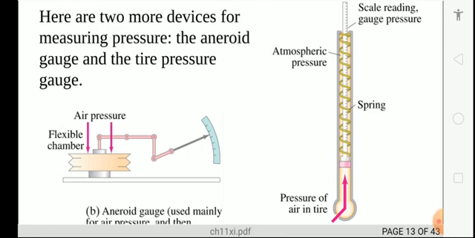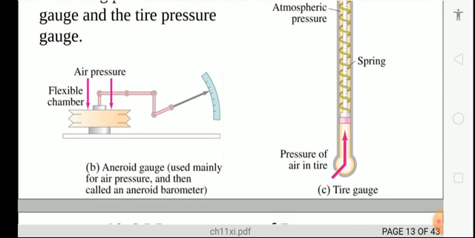Air pressure is created, and because of that it shows a deflection on the needle. That needle will move and show you the reading. The second one is something like that too. It is like a thermometer. The pressure of air in a tire is applied from one end, and you can see the reading on the scale.